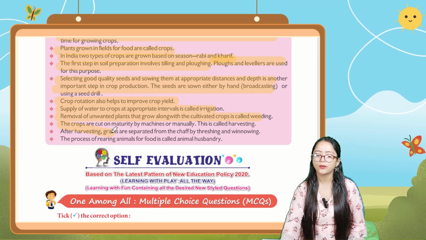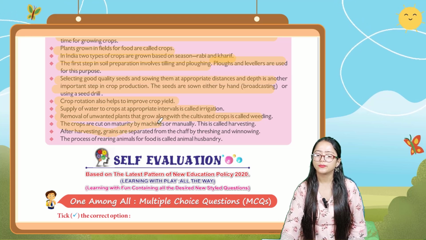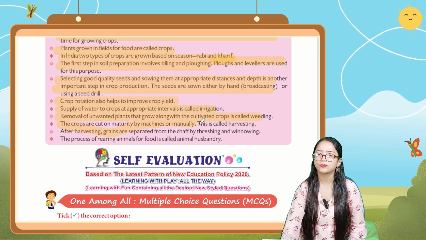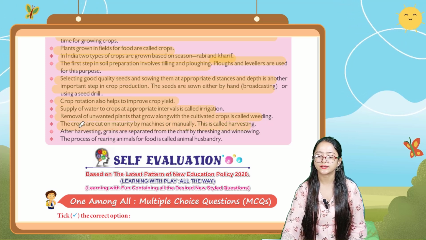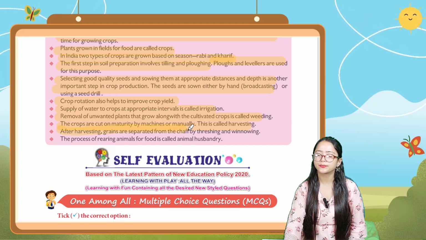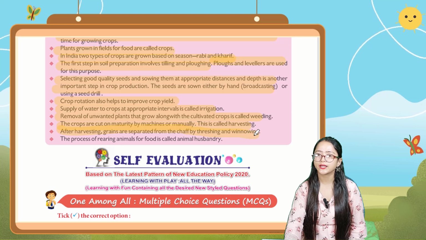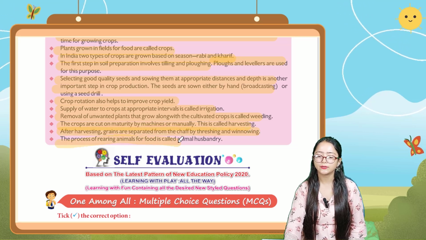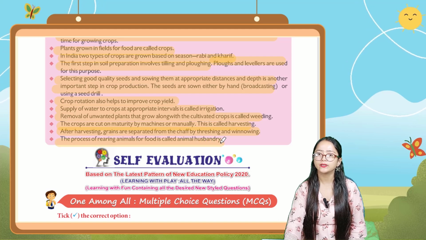Next one, the crops are cut on maturity by machines or manually. This is called harvesting. Next one, after the harvesting, grains are separated from chaff by threshing and winnowing. And the next one, the process of rearing animals for food is called animal husbandry.